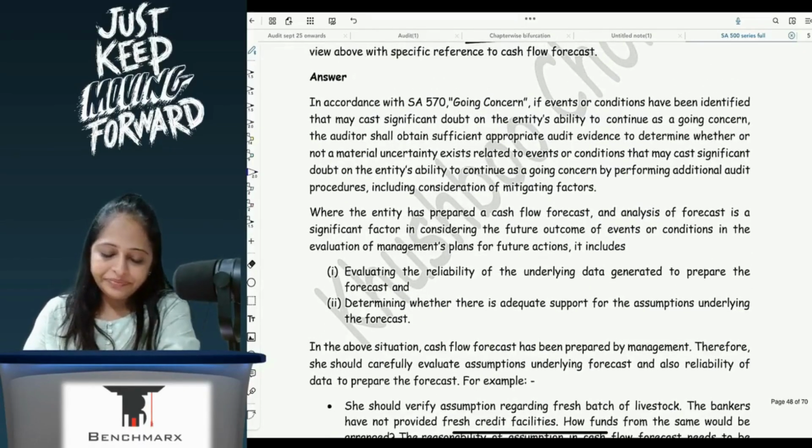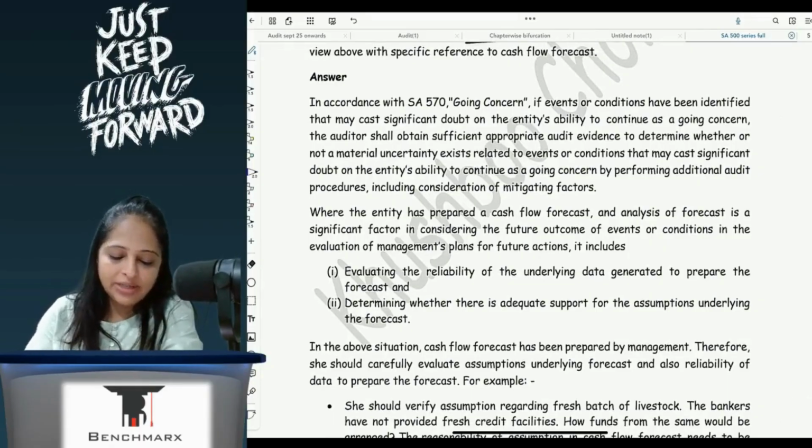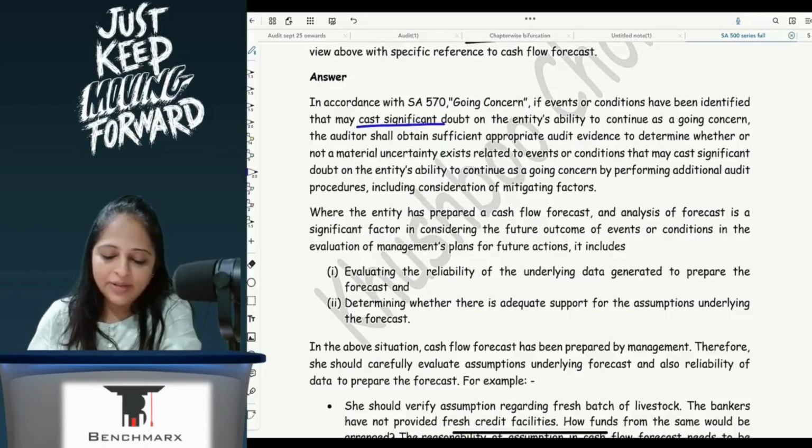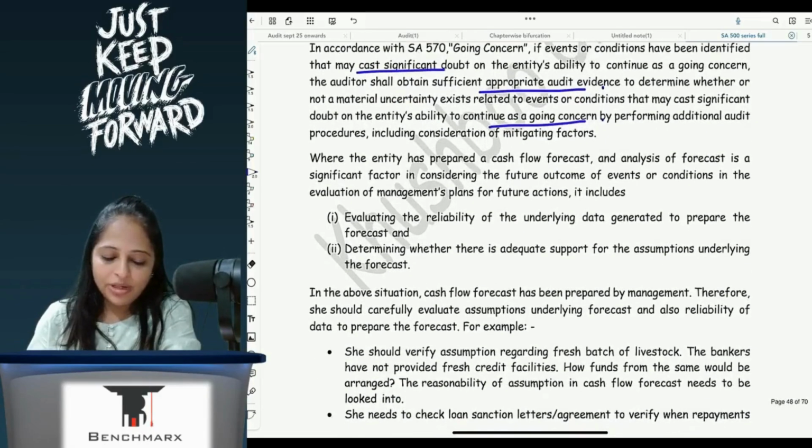See, in accordance with SA 570, if events or conditions have been identified that may cast significant doubt on the entity's ability to continue as a going concern, the auditor shall obtain sufficient appropriate audit evidence to see if a material uncertainty exists about the entity's ability to continue as a going concern by performing audit procedures.